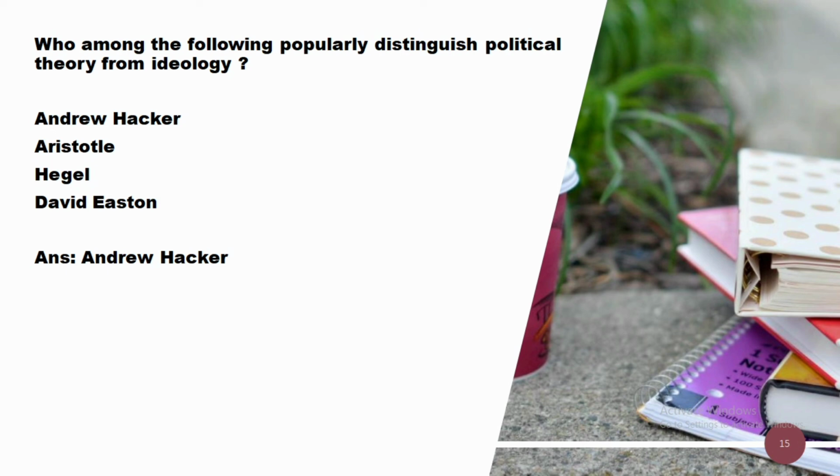We all know Aristotle is the father of political science. His book is The Politics. David Easton was related to behavioralism and post-behavioralism. Please write down the book of Andrew Hacker in the comment box. Which book is written by Andrew Hacker?